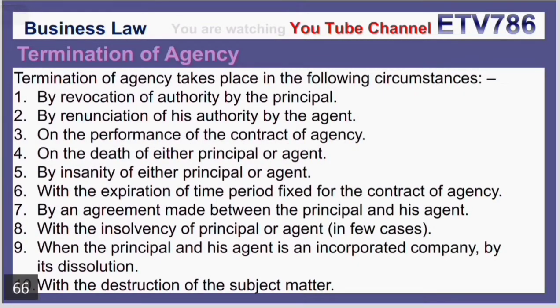Termination of agency. Termination of agency takes place in the following circumstances. Number 1, by revocation of authority by the principal. Number 2, by renunciation of his authority by the agent. Number 3, on the performance of the contract of agency. Number 4, on the death of either principal or agent. Number 5, by insanity of either principal or agent.